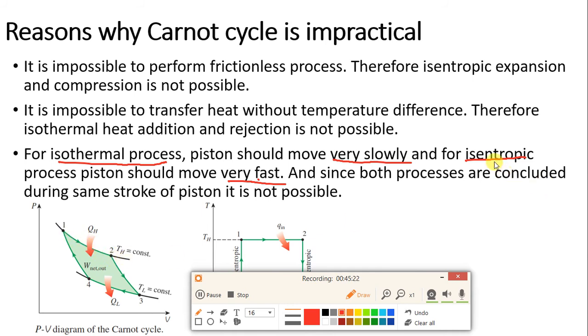Now why do we say that the isentropic process of expansion is very fast? Because the meaning of this is that process 2 to 3 is so fast that there is no time to dissipate the heat generated between the piston and cylinder into the system. That process is very fast, so the heat won't have any time to enter the gas, to enter the system. That is why it is written that the isentropic process should be very fast. Now you should note over here this is the stroke. Okay, let me clear this diagram.